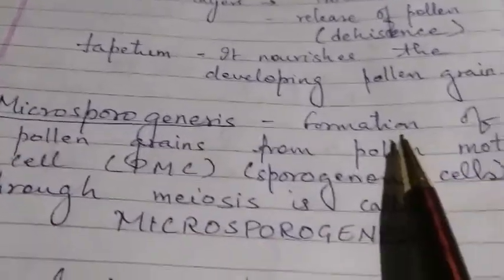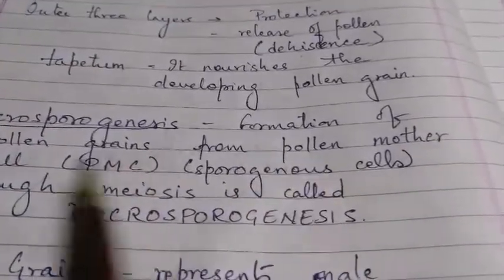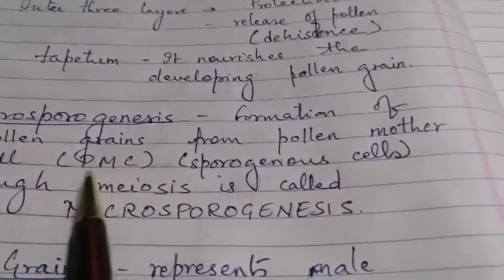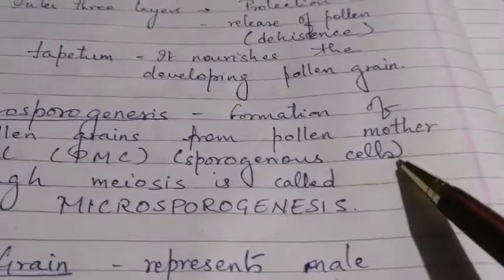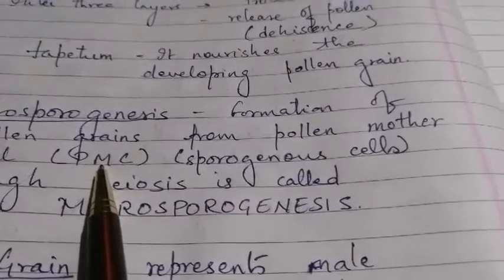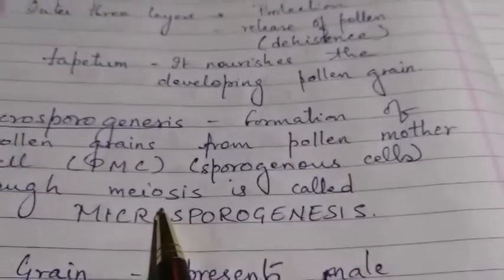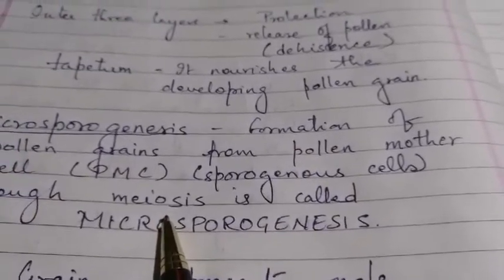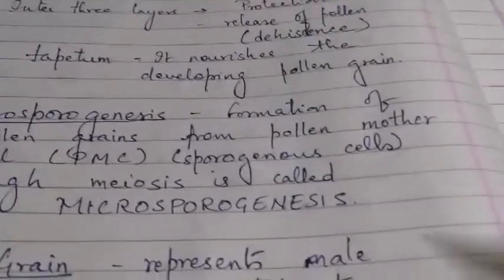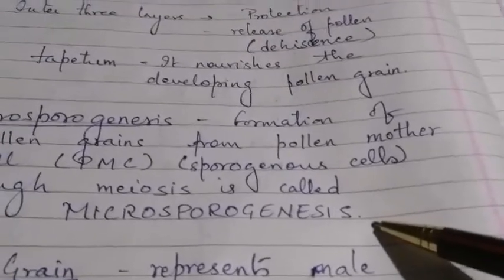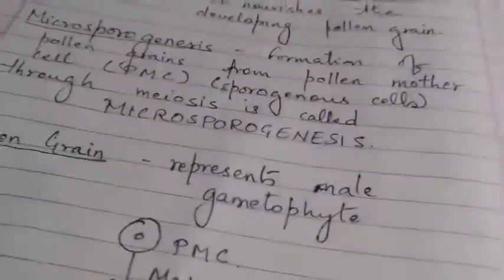So the complete definition goes like this: formation of pollen grains from the pollen mother cell, which is your sporogenous cells that I colored with yellow color. This pollen mother cell, your sporogenous cells, undergoes meiosis and forms your microspore, that is your pollen grain. And so this is called microsporogenesis. Now let's see how the pollen grains are formed.